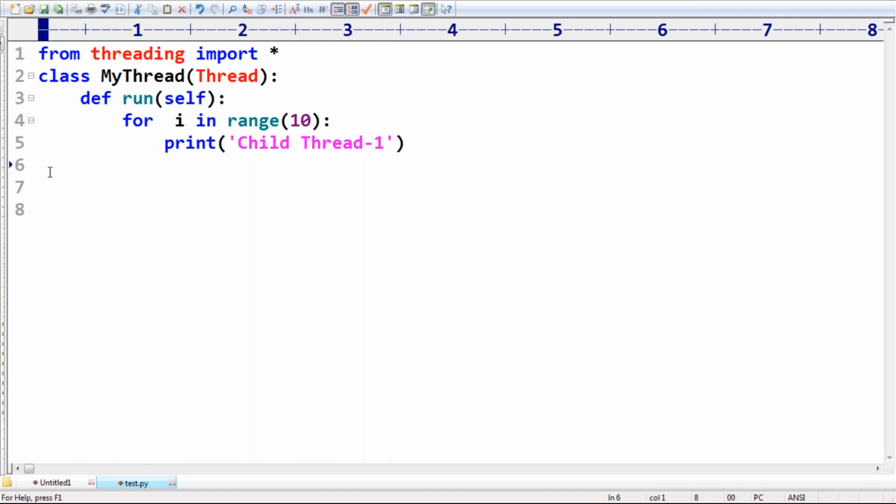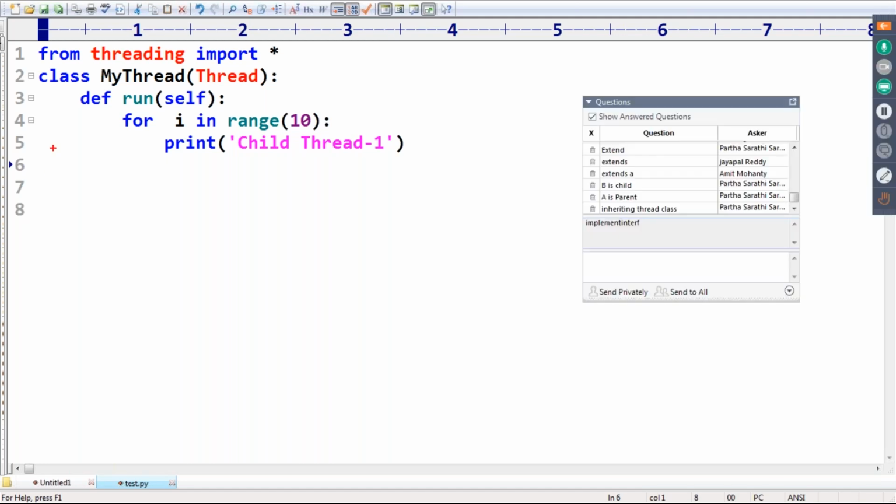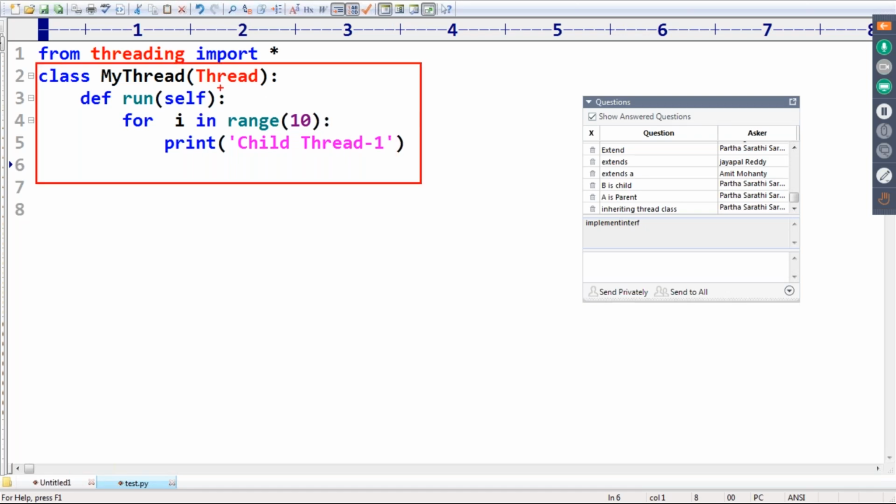Now, up to this, observe carefully what I did. I defined a class that extends the Thread class. That means I'm creating a child class for Thread. I'm overriding which method? The run method. What is the job I'm writing inside the run method?